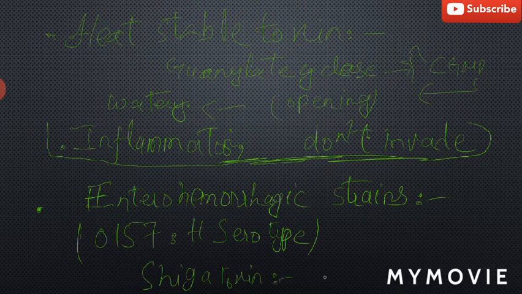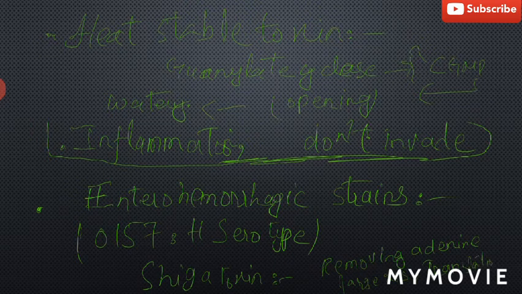What does this toxin do? It acts by removing adenine from large 28S ribosomal RNA, and therefore stops the protein synthesis.